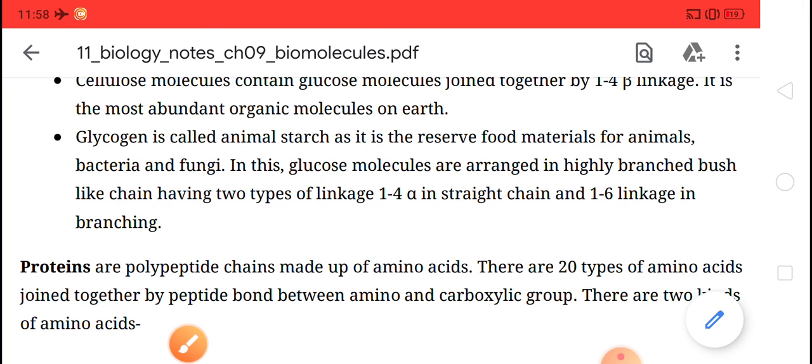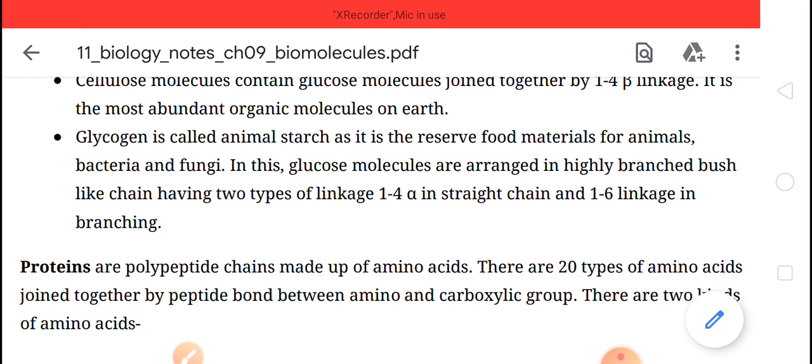Okay, clear? That is very simple, very easy. We can say that proteins are complex nitrogenous organic molecules which are essential for growth and maintenance of the body.